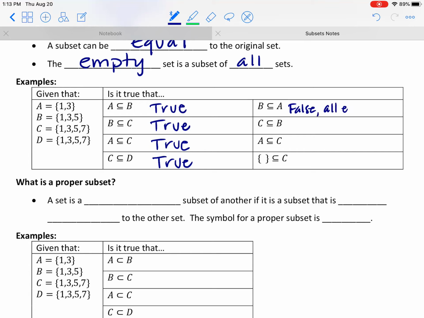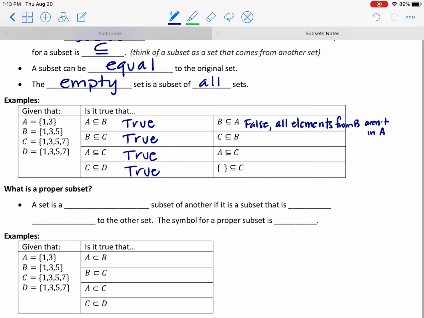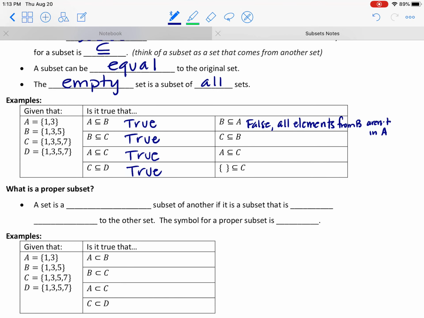So all elements from B are not in A. And maybe I would have given you more room. My apologies. Okay, how about this next one?